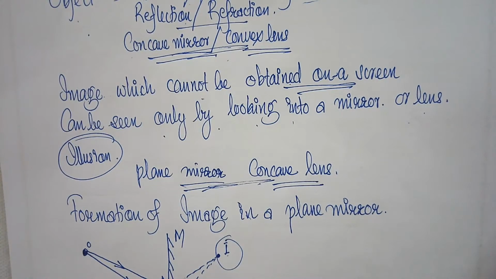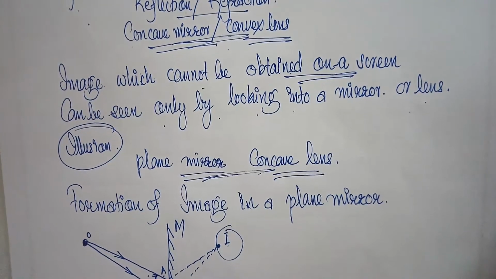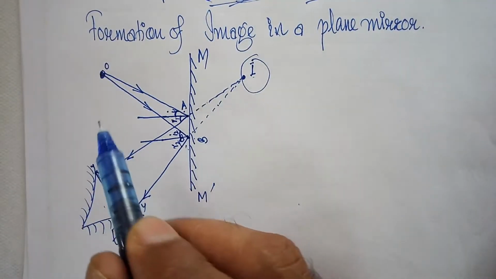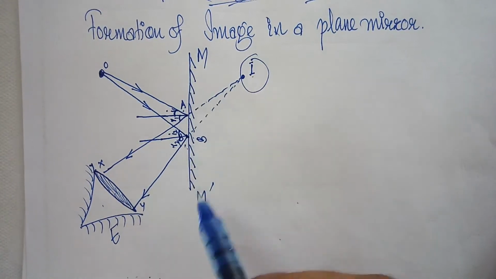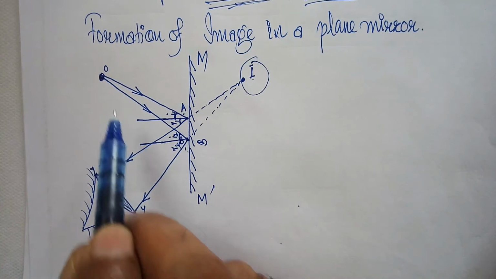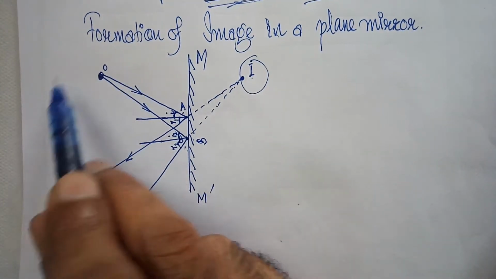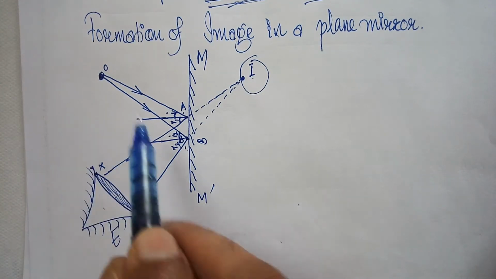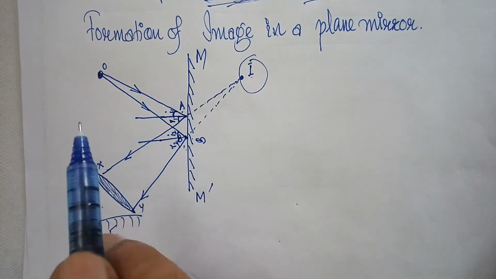Now we will check how an image is formed in a plane mirror. Consider an object O placed in front of a mirror MM'. The object O gives out light rays in all directions. But we need only two rays of light to locate the image.